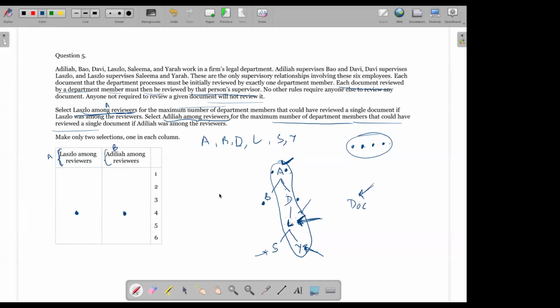Yes, that's correct, Sanket. If we wanted the minimum number of people to have reviewed it, and L should be one of the reviewers, then the answer would have been 3. Because L has to be one of the reviewers, that means the document came to L, because I want the minimum number of people to have reviewed it. So it came to L, but then since L reviewed it, D would have to review it. Since D reviewed it, A would have to review it too. So then the answer would be 3. That's correct.